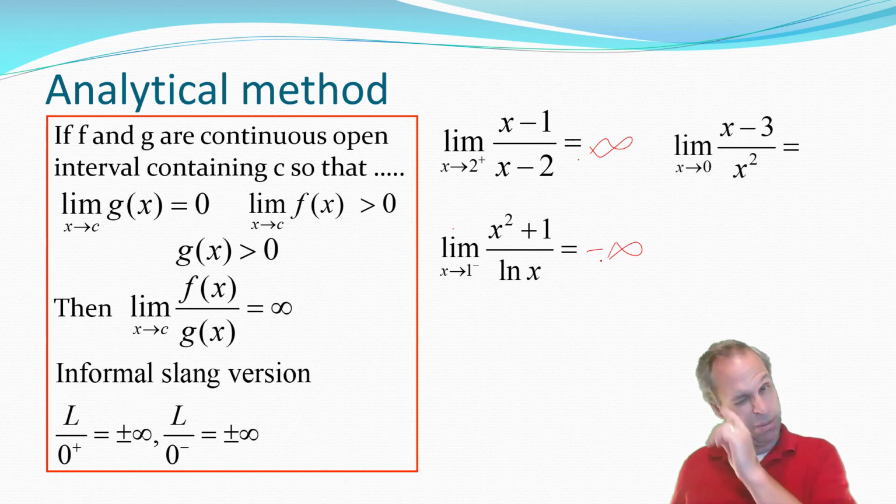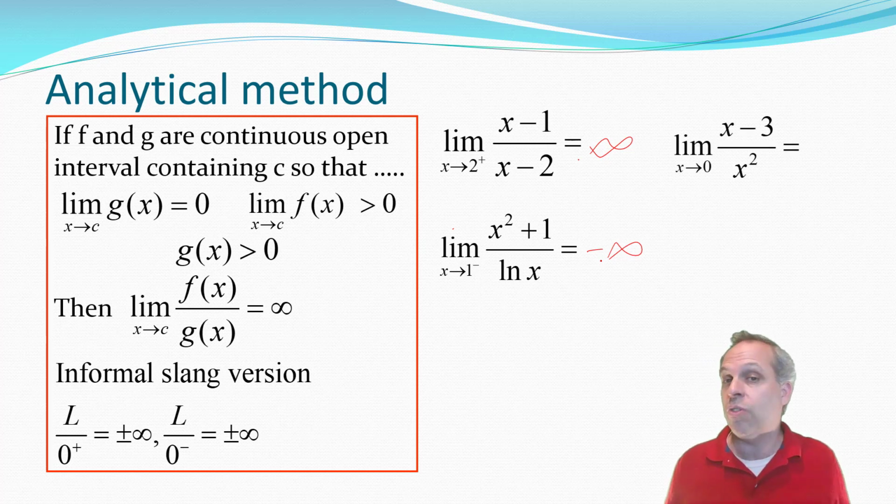Try it again. If I wanted to find this limit as x approaches 0, notice not left or right. So if x just approaches 0, the numerator approaches negative 3. So it's always negative. It's always near a negative number. And then the denominator, though, if you let x approach 0, the denominator goes to 0. Notice the numerator is always negative because it's near negative 3. The denominator, though, is always being squared, so it's always positive. So we have a negative number divided by a positive number. The result's got to be a negative number, but we know since the top is not 0 and the bottom is 0, the limit here would then be negative infinity.